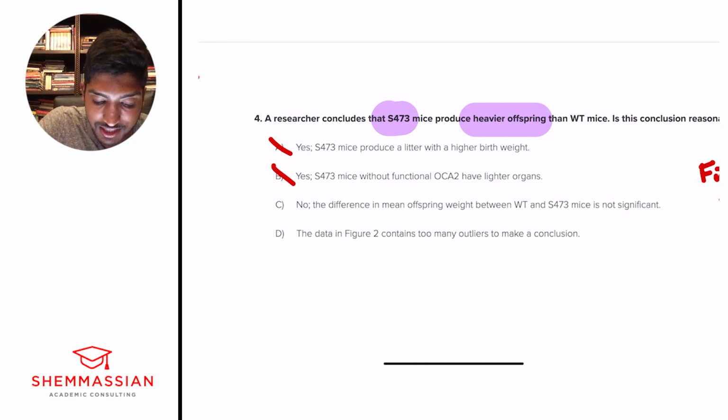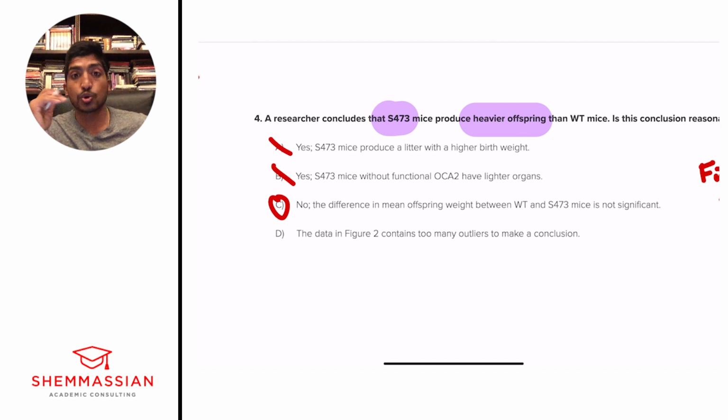C, the difference in mean offspring weight between wild type and S473 mice is not significant, is looking like a great answer choice because of that. We don't know. It could be, it could not be. Some cases could be, some cases cannot be, and that means that we don't know. And that's fine. That's going to be a lot of experimental setups. We're not going to know exactly what's going on with everything.